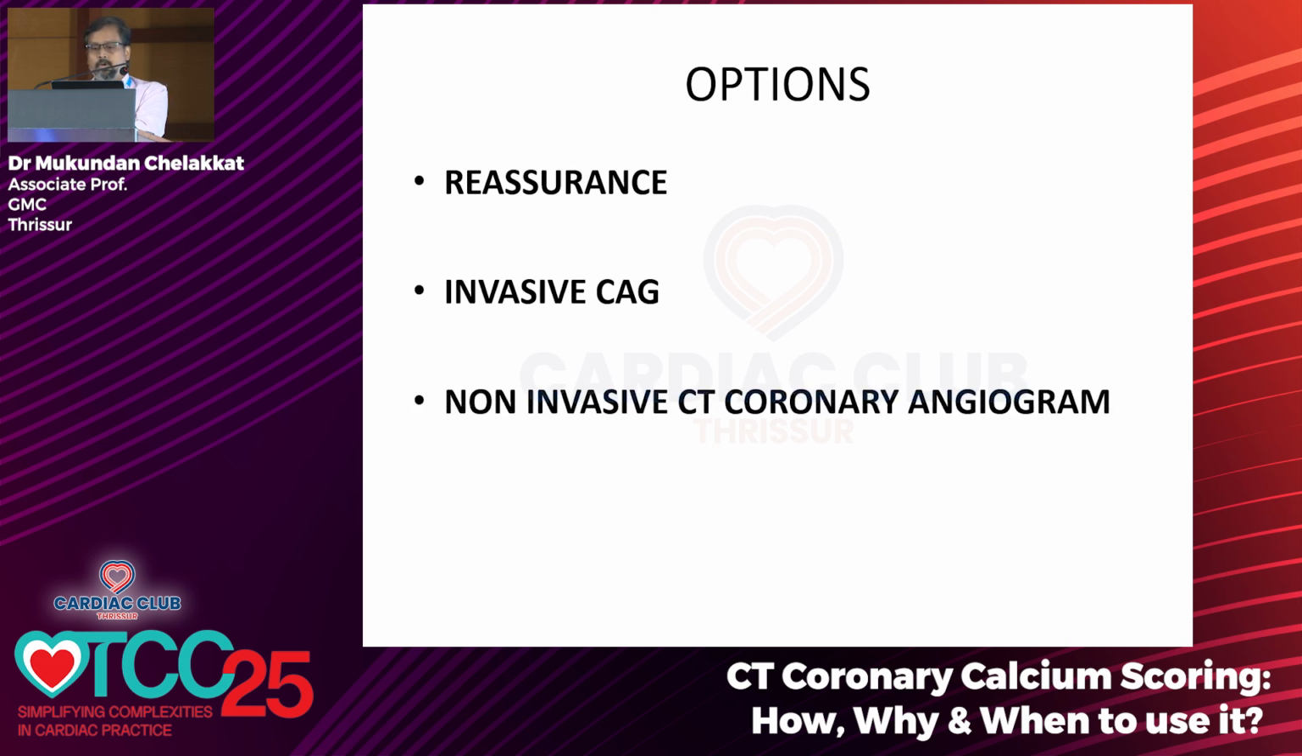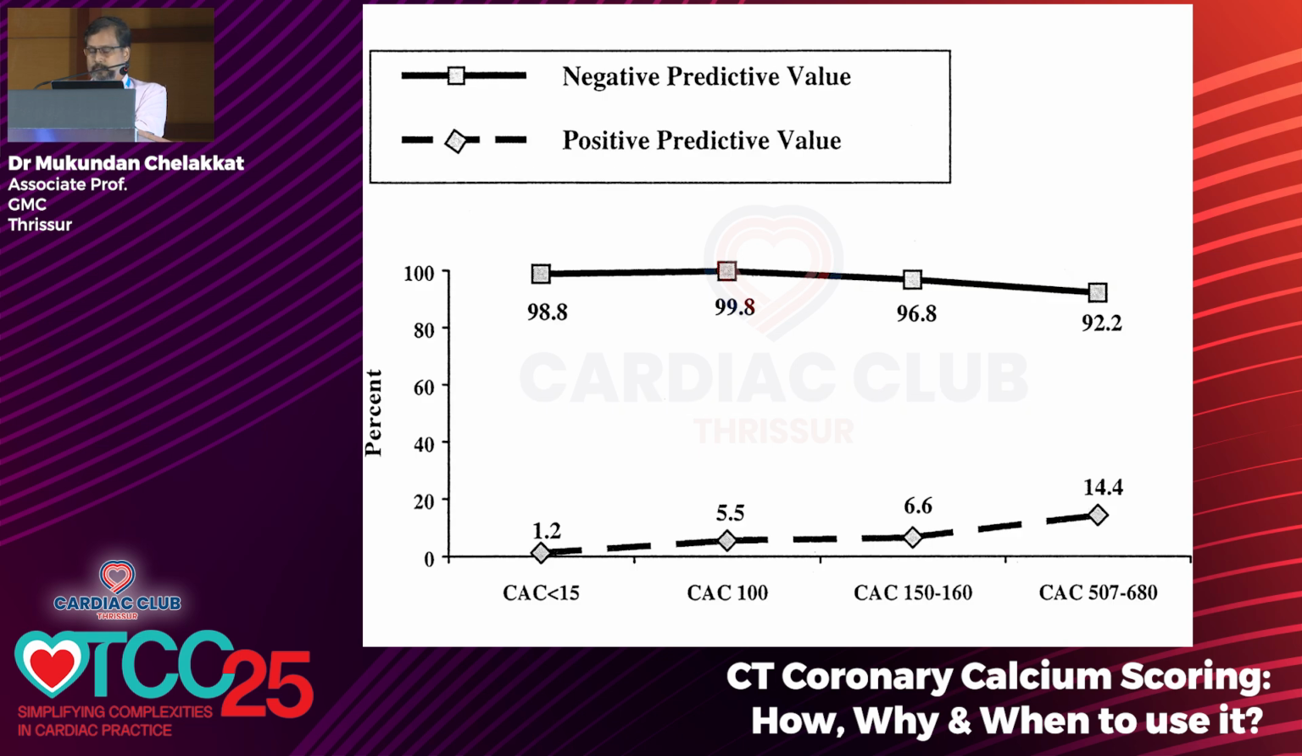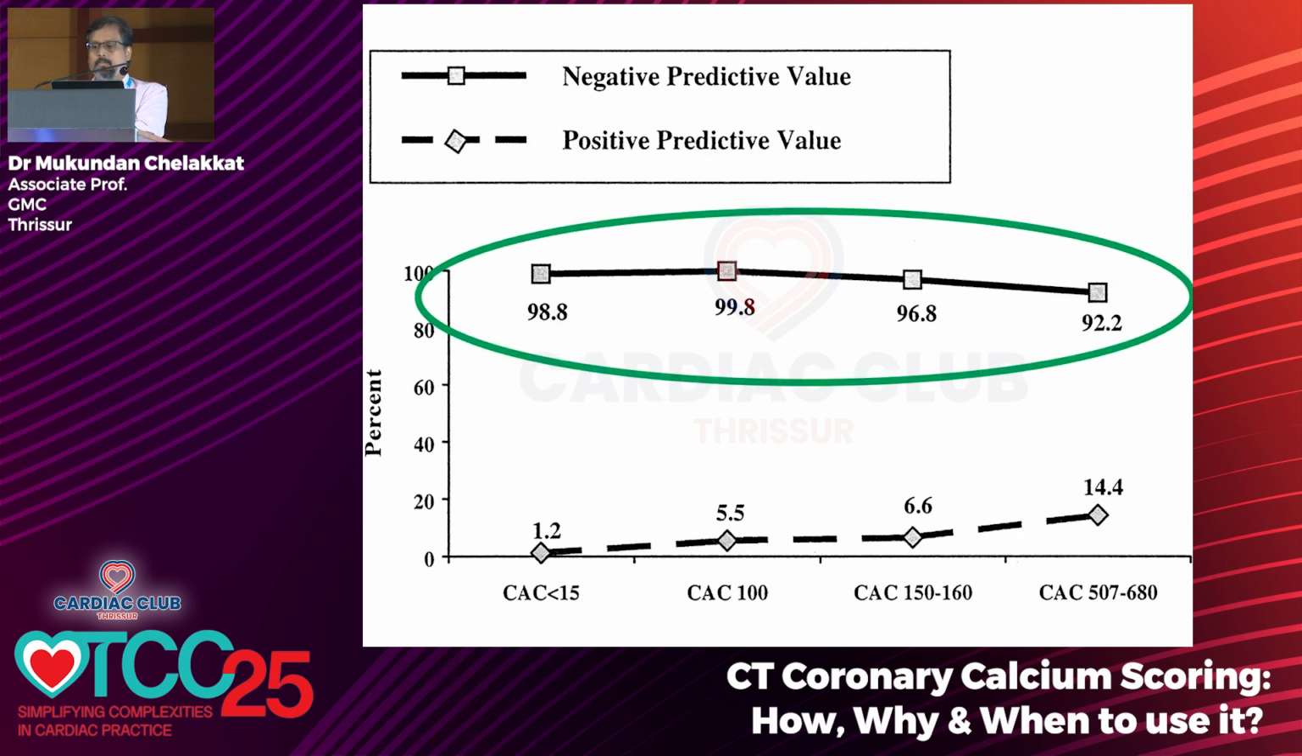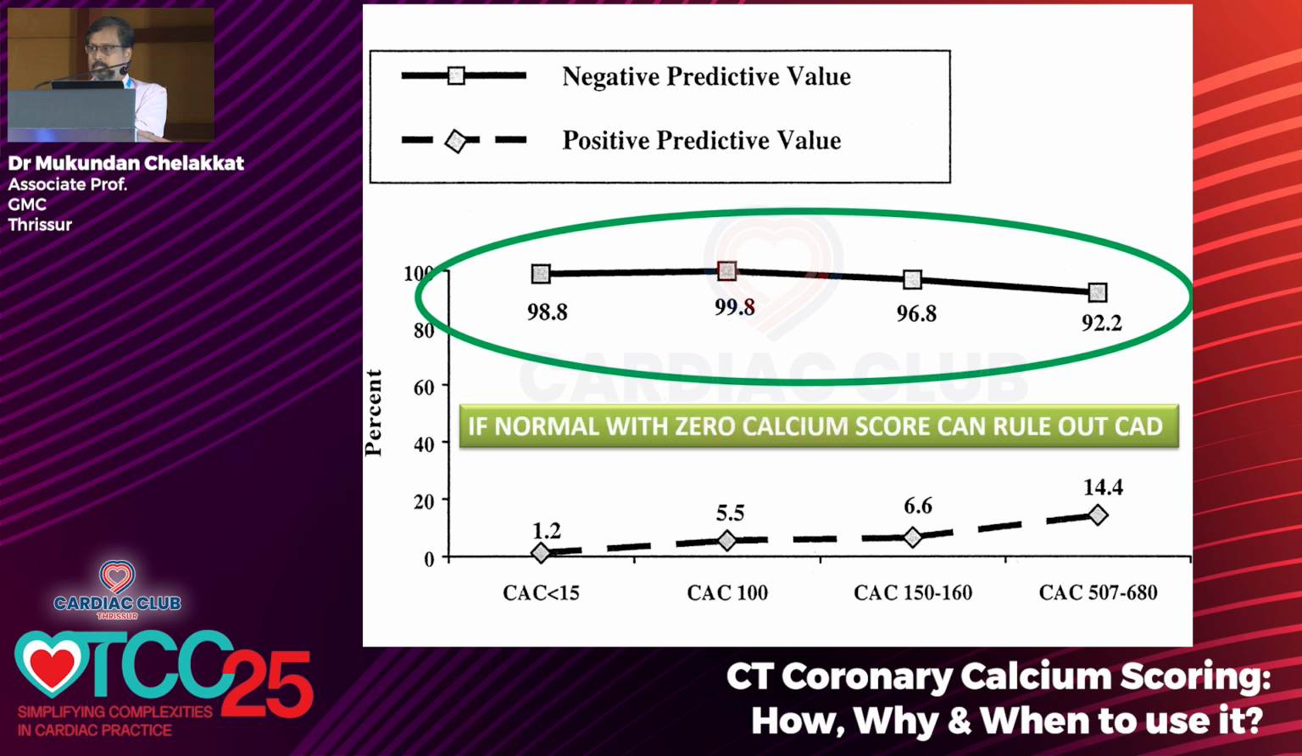In non-invasive CT angiogram, if you see in the meta-analysis and multiple studies, what we have seen is negative predictive value of CT angio is above 96%. That means if you have a negative CT, you can rule out a coronary artery disease and the symptoms is unlikely to be due to that. But if it is a positive CT, then the positive predictive value of that CT is not that good. Then we will have to confirm with the invasive angiogram.